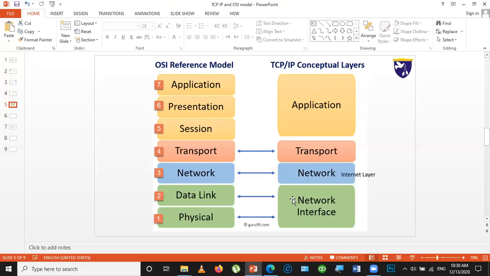Here we have a data link layer and physical layer, and there only the network interface layer does the same job and functions that are done in the OSI model and OSI network architecture. So these are some comparisons between the OSI model and the TCP/IP protocol.